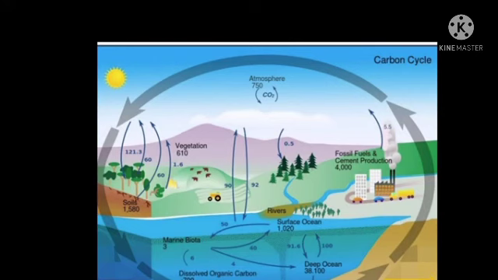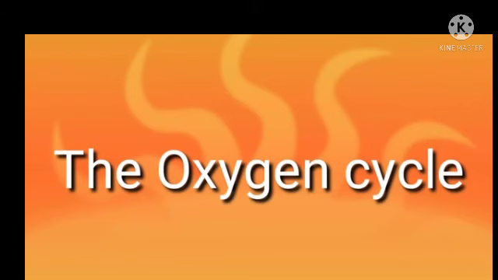Finally, dead organisms are decomposed and carbon dioxide is released again into the atmosphere and is used again by living organisms. Carbon dioxide is also released into the atmosphere through abiotic processes.